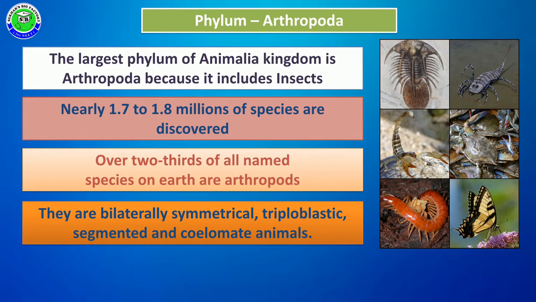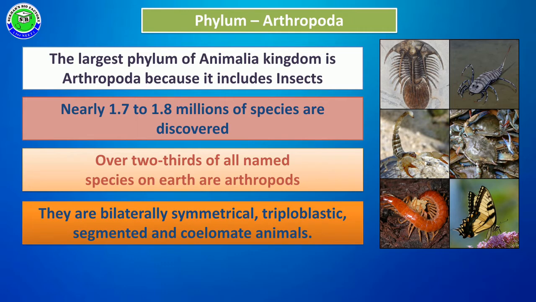These members have some general characters like symmetry. All arthropod members show bilateral symmetry. The body can be divided into two equal halves by only one vertical plane passing through the central axis. And these members belong to triploblastic animals. During development, all body parts develop from three germ layers, so they are called triploblastic animals.